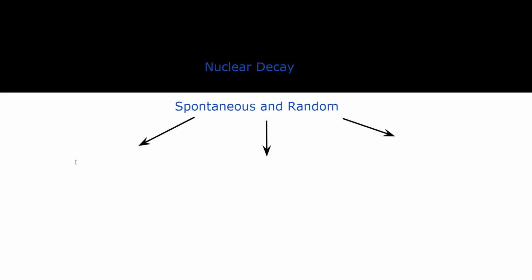One is it might emit alpha. Another is it might emit beta. Or it may emit gamma.